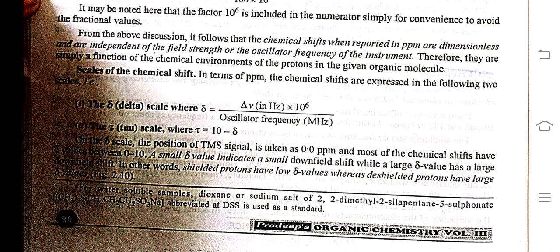Scales of chemical shift. In terms of ppm, the chemical shifts are expressed in the following two scales. First, the delta scale, where delta is equal to the frequency difference in hertz × 10^6 divided by the oscillator frequency in megahertz. Second, the tau scale, where tau is equal to 10 minus delta.